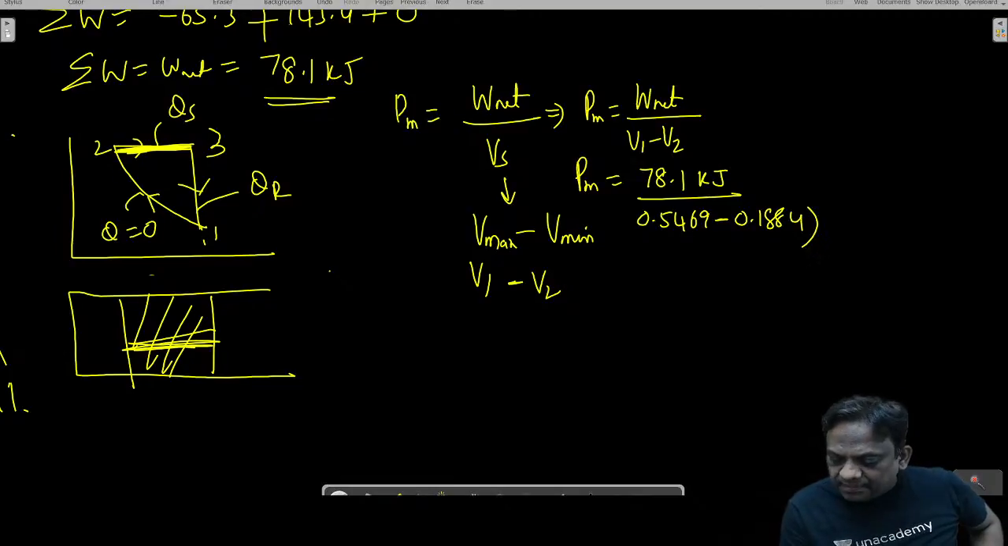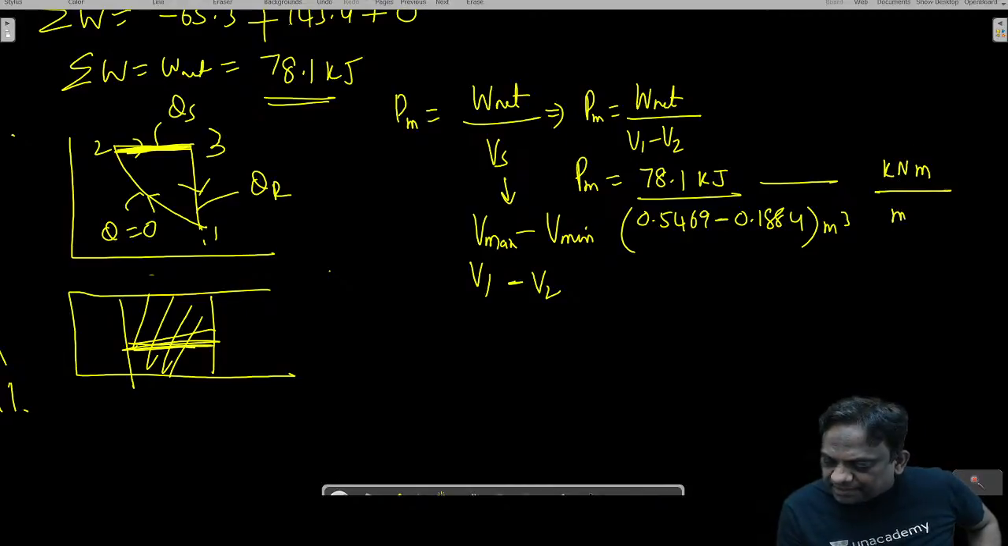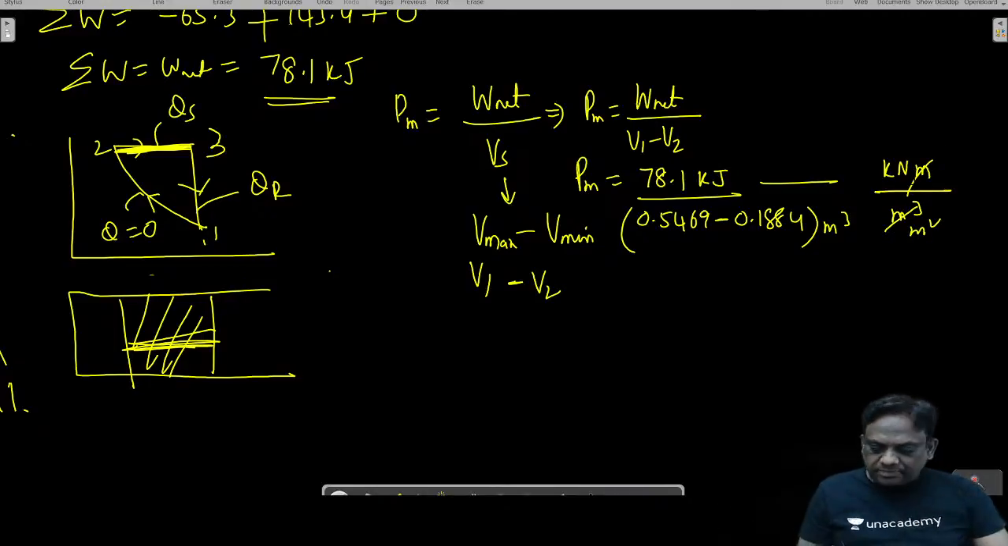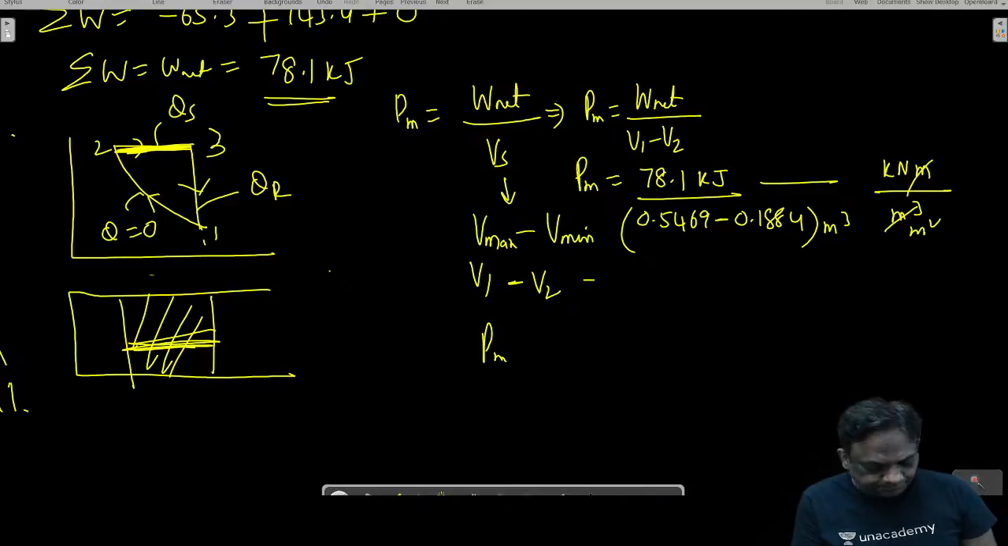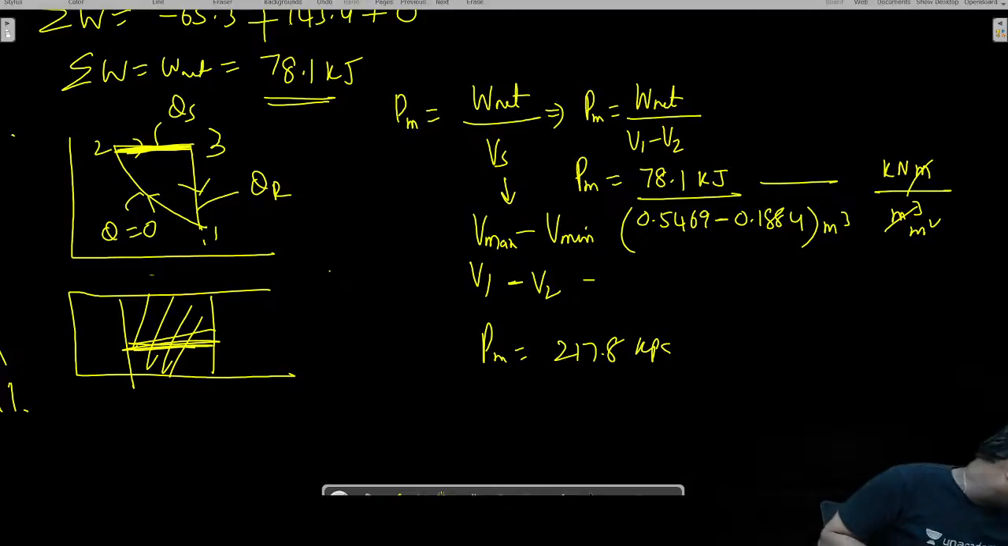Let us check the unit. This is in meter cube. This is kilojoule means kilonewton meter. Kilojoule का मतलब न्यूटन मीटर by meter cube. So this is gone. Kilonewton per meter square is kilopascal. कितना आ रहा है सर? 0.5469 minus 0.1884 into 78.1. So I think you are getting this mean effective pressure as 217.8 kilopascal. Let me check.